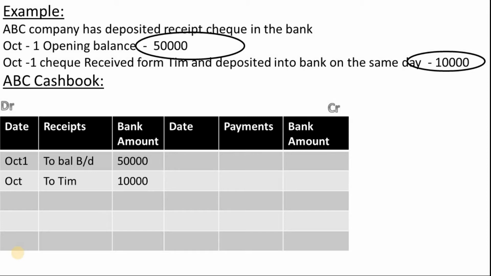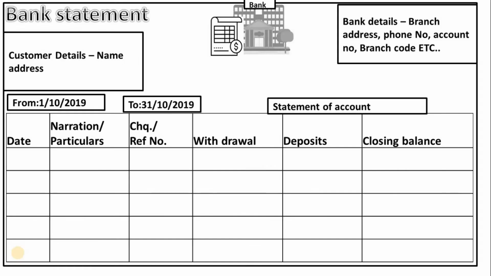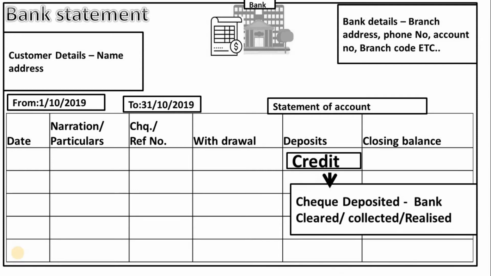So that 10,000 I have mentioned in the bank amount column. Now we'll see how these transactions appear in the bank statement. As I mentioned before, all debits or receipts in the company's cash book will appear on the credit side in the bank statement or passbook because banking companies consider all deposits as liabilities.